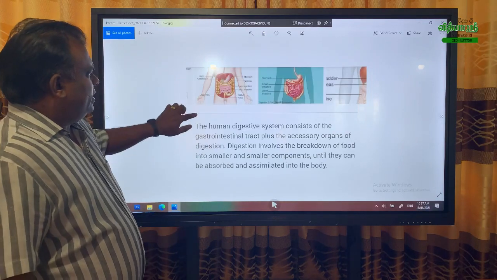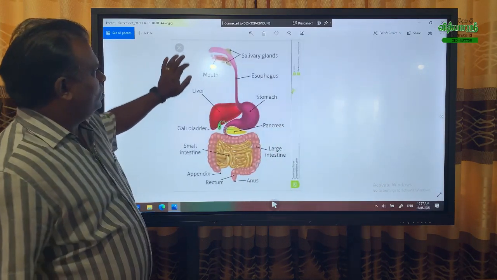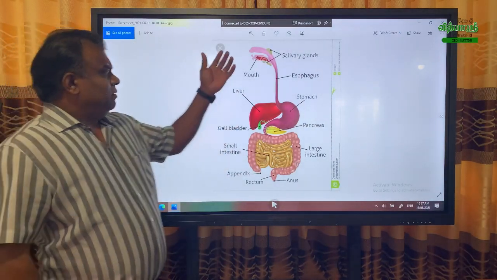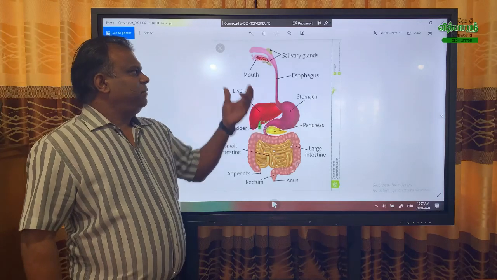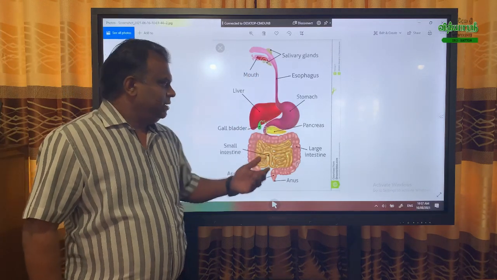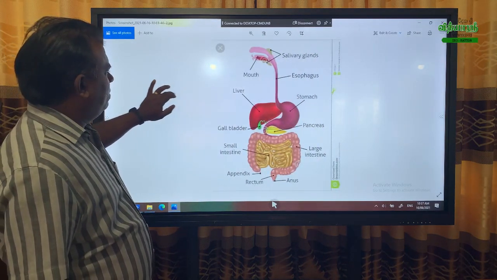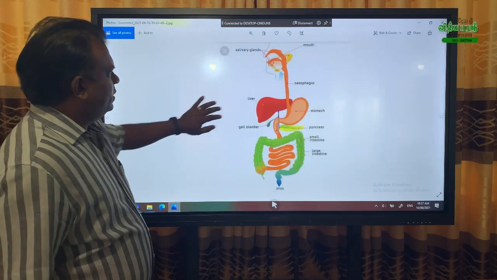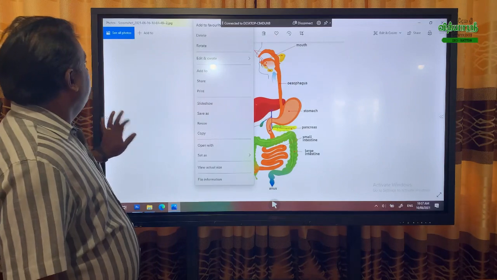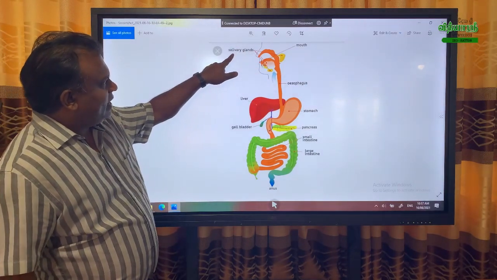Now, we already studied the parts of the digestive system. Then we have to study every part deeply, little by little. Now we'll go one by one. So we go for the next one. Again, just to be clear about the parts we have. You see, here the salivary glands.